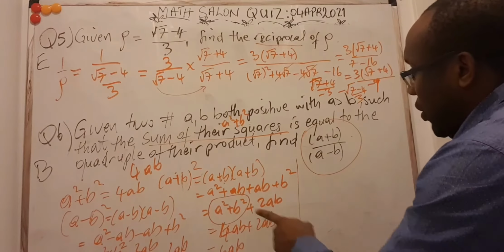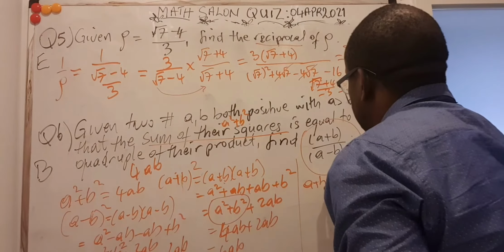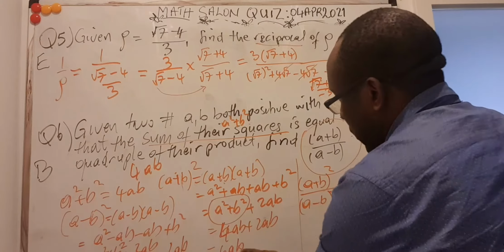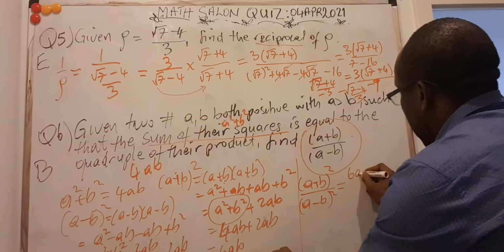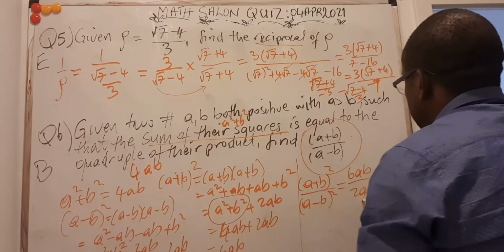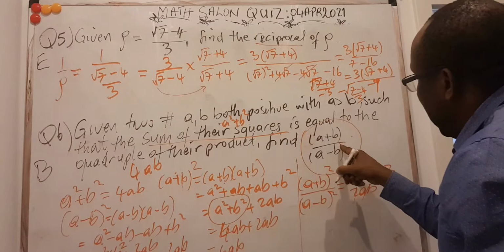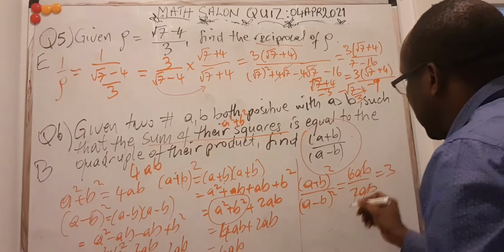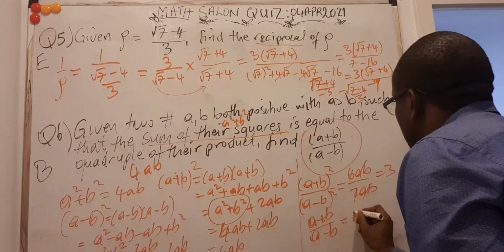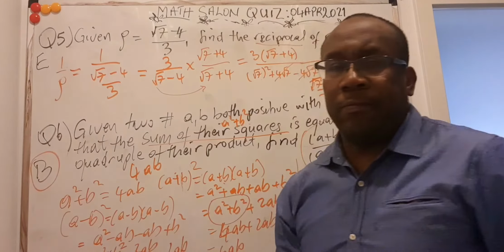This is 6ab. So if I want to take the ratio now, I'll take this divided by that. That means a plus b squared divided by a minus b squared is equal to, the answer of that one was 6ab. The answer of this one was 2ab. The a and the b cancel, and 6 over 2 is 3. But I need only a plus b divided by a minus b, not their square. So I can take the square roots. So that's a plus b divided by a minus b is equal to the root of 3. If you did that well, you will see that the answer was B.